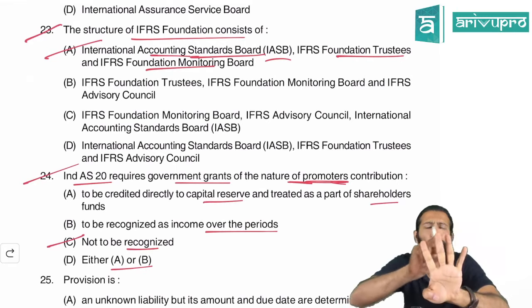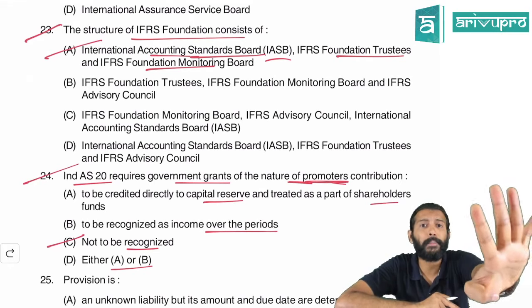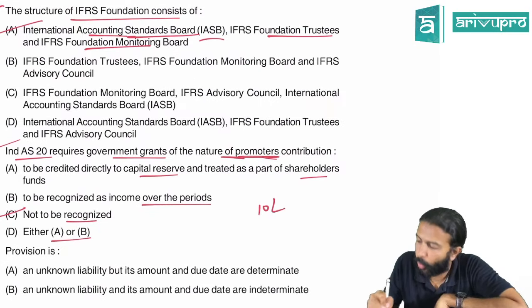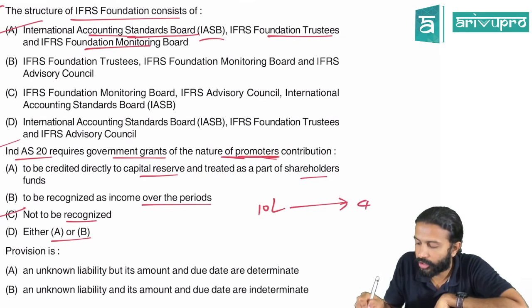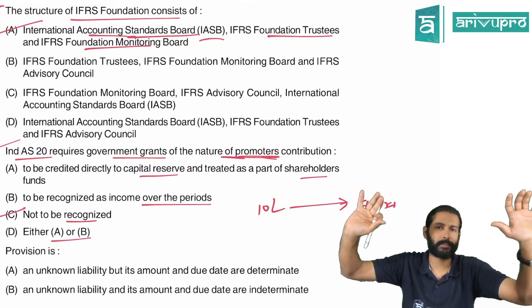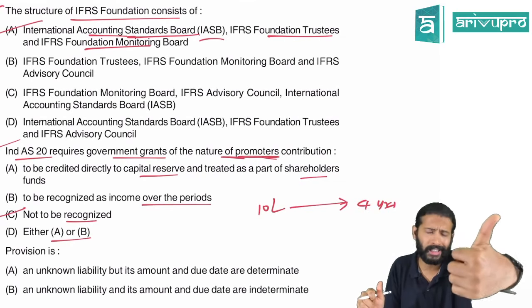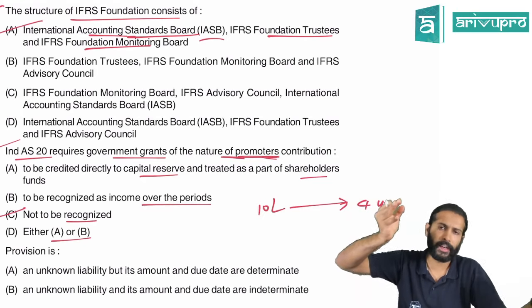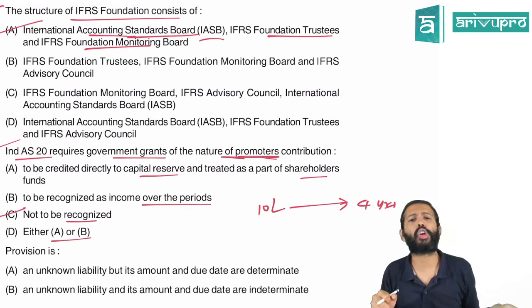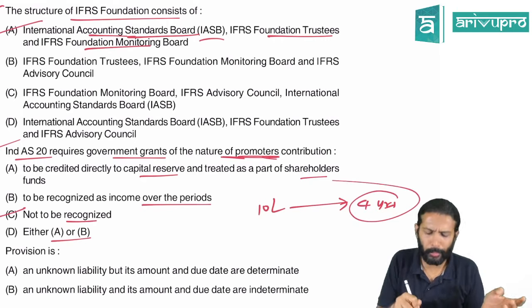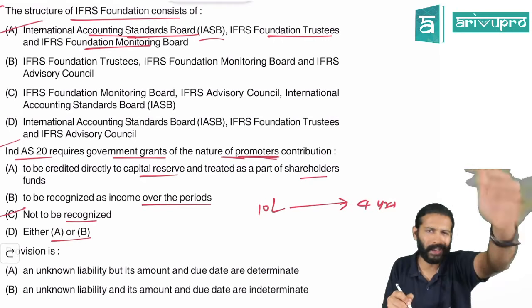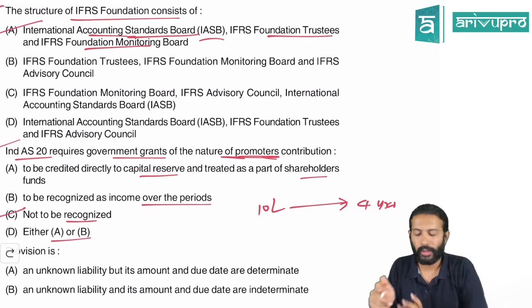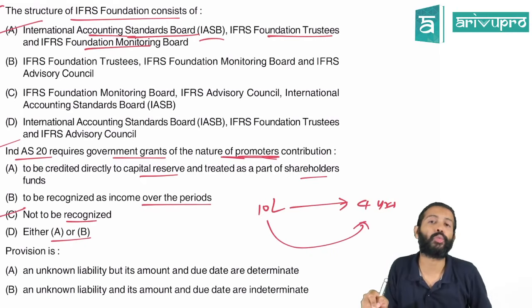That condition you have to fulfill over, let's say, 4 years. Then the grant of 10 lakh that you receive has to be amortized, or spread across 4 years. If the condition is not there, or if you have already complied, it goes to P&L immediately as per Ind AS. If there is a condition to be fulfilled, let's say that it takes about 4 years, it could be any number of years. If it is 4, then this grant will be amortized over 4 years.